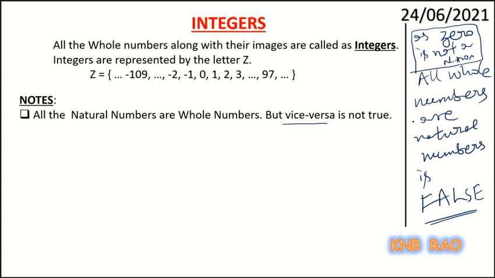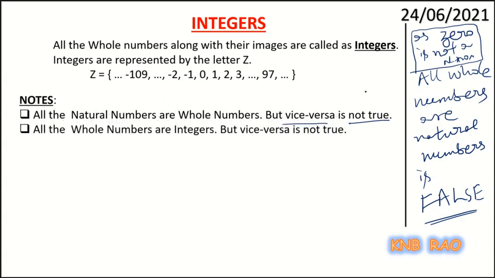Is it clear? So this vice versa is nothing but the sentence all whole numbers are natural numbers. That is the sentence vice versa, which is not true. Not true means false. Is it okay? Have you understood? Now, next important point. All whole numbers are integers, but vice versa is not true. All integers need not be whole numbers. There can be negative numbers.